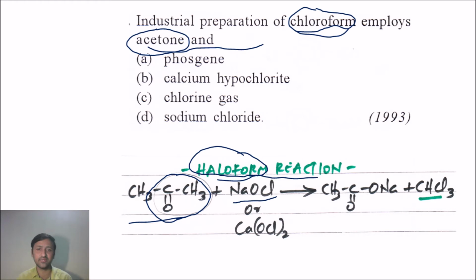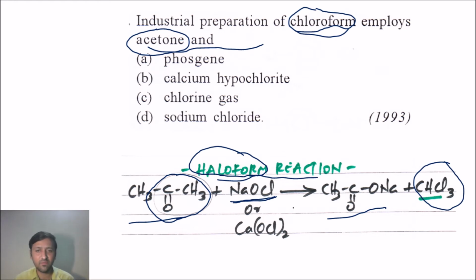So you can write the reaction now easily, and the reagent used in haloform reaction is sodium hypochlorite, or hypoiodite can also be taken. What it forms now? It results in formation of two compounds. One is sodium acetate, or generally we can take sodium salt of carboxylic acid, and the other is chloroform, right?